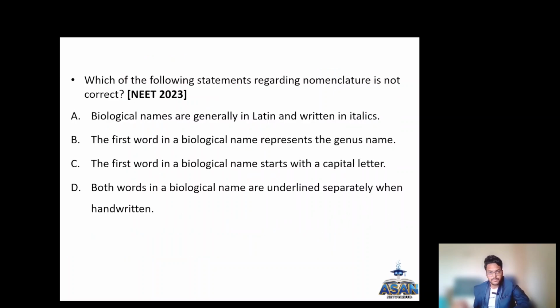Okay, then which of the following statements regarding nomenclature is not correct? So what type of nomenclature is it telling? Binomial nomenclature. So biological names are generally in Latin and written in italics. So Latinization is the first rule and printed in italics is the second rule. So it is correct. He is asking which is not correct. Okay, so he is asking the incorrect statement.